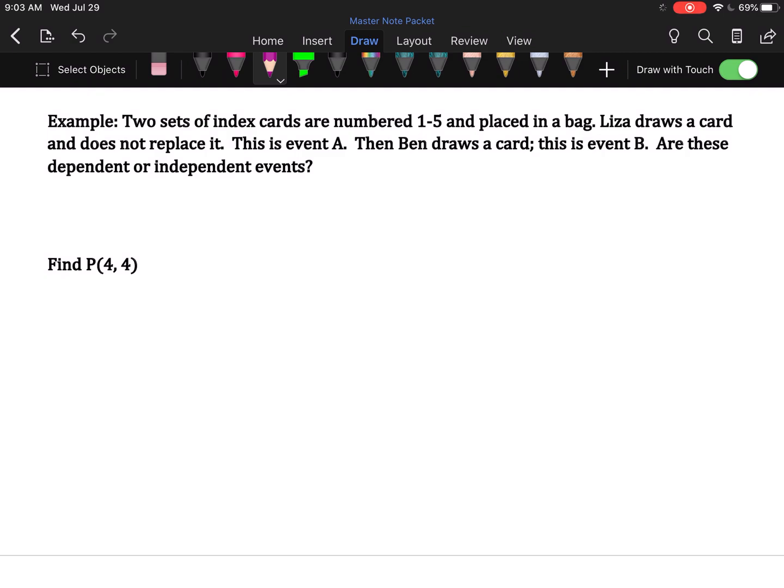Well, there's 10 cards in the bag when Liza draws, and she picks one out and doesn't put it back, which means there's only 9 cards in the bag when Ben draws. So have we affected the probabilities? Yes. The first event has 10 possible outcomes, the second only has 9 because of the first. The first event definitely has an effect.